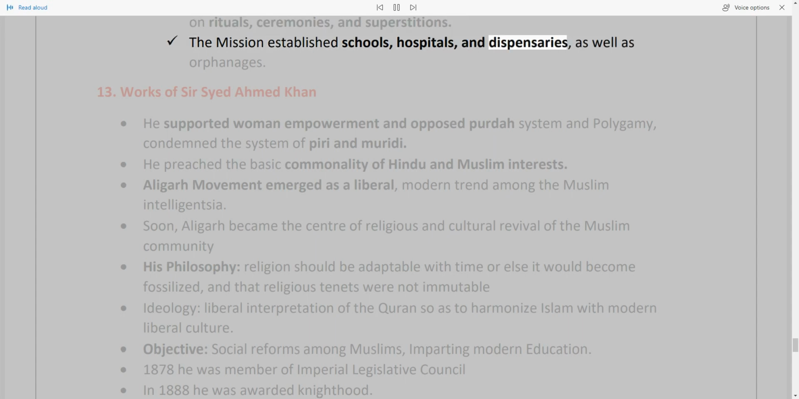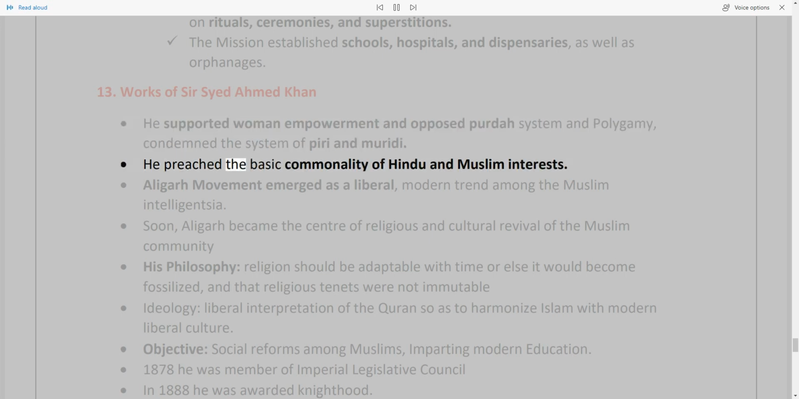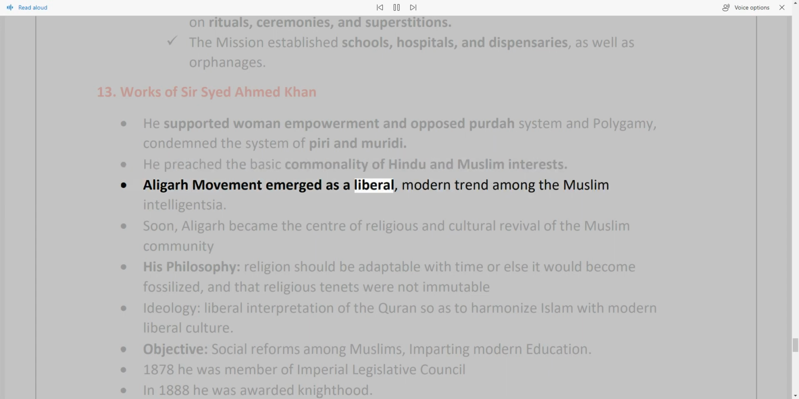13. Works of Sir Syed Ahmed Khan. He supported women's empowerment and opposed the purdah system and polygamy, and condemned the system of pirī and murīdī. He preached the basic commonality of Hindu and Muslim interests. The Aligarh movement emerged as a liberal, modern trend among the Muslim intelligentsia. Soon, Aligarh became the center of religious and cultural revival of the Muslim community.